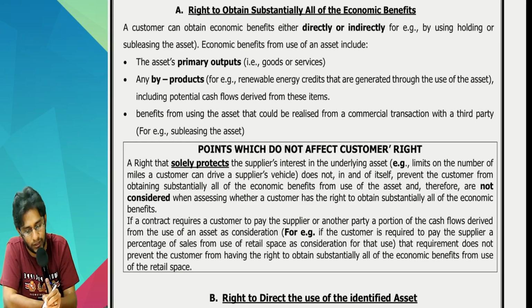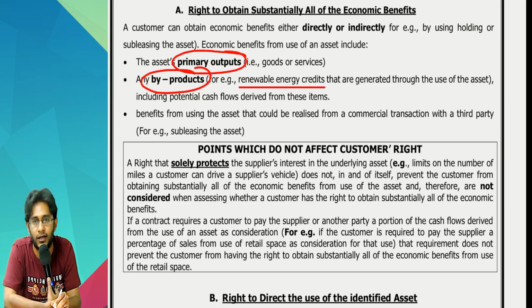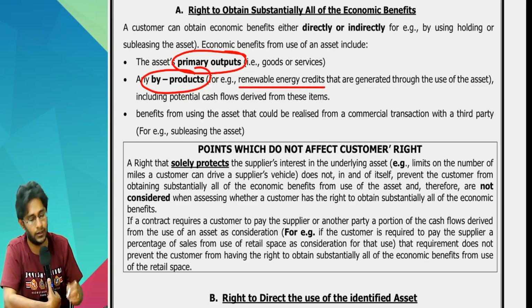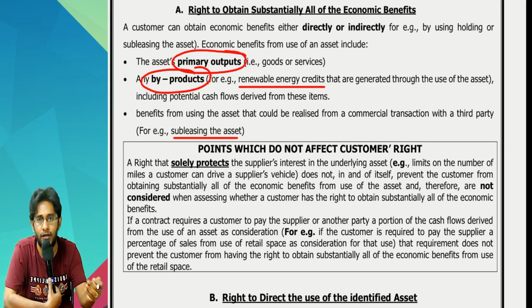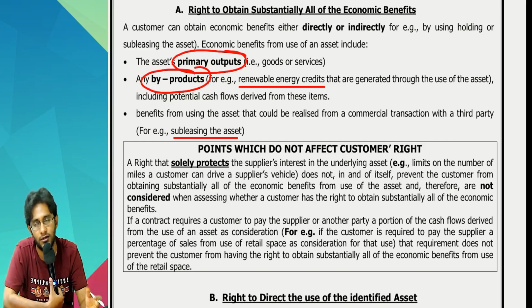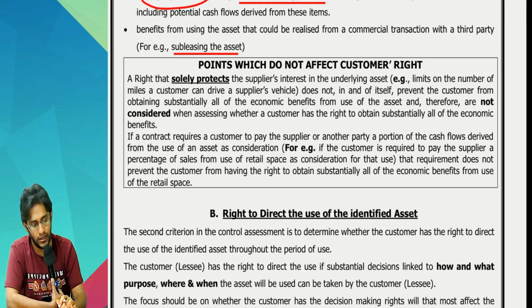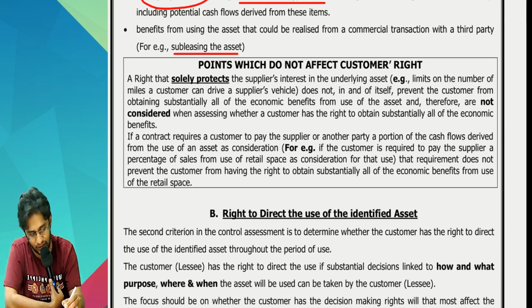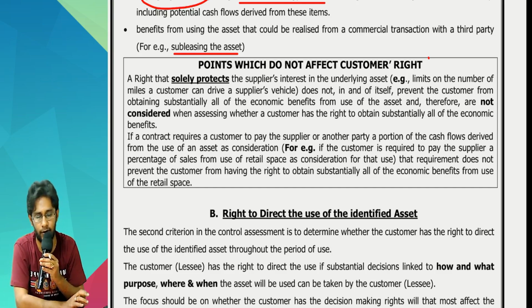You should have the right to the primary output, the sale of goods and services. Byproducts, renewable energy credits, carbon credits, whatever I told you, that is that. Subleasing the asset: if your asset is subleased, the income should belong to you, not to the original lessor or original supplier. So you should have a right to the benefits. Points which do not affect customer rights are nothing but protective rights, as I already told you.